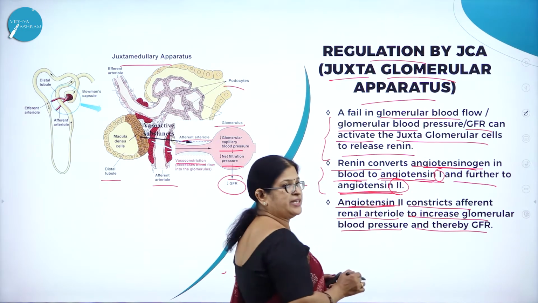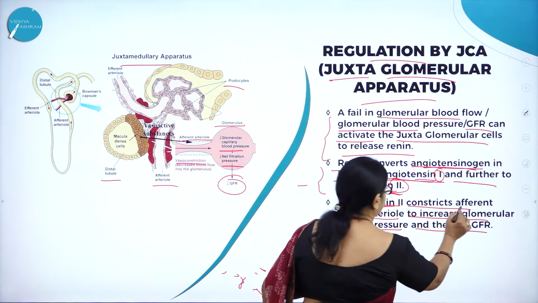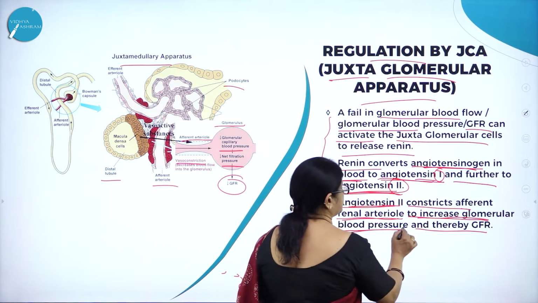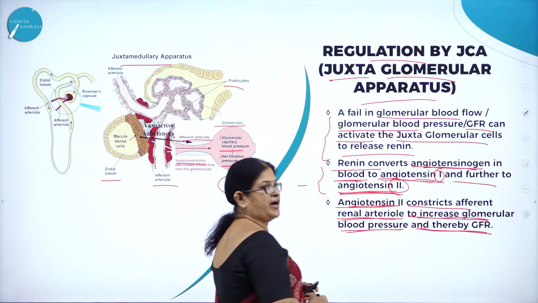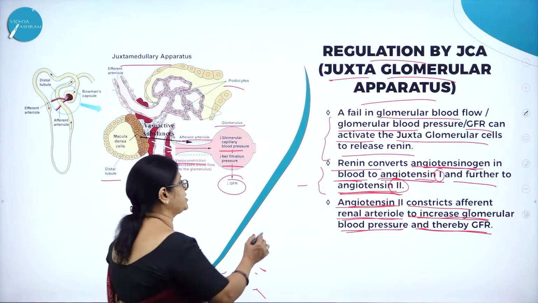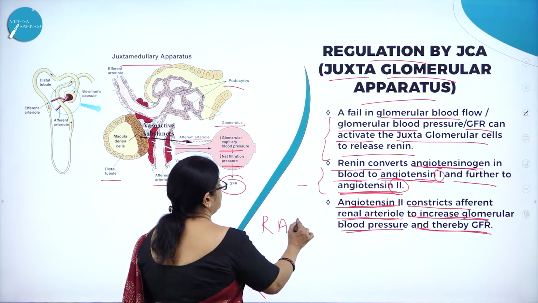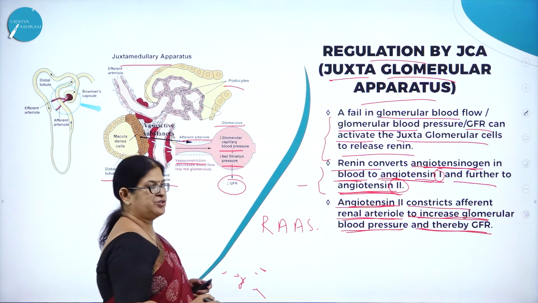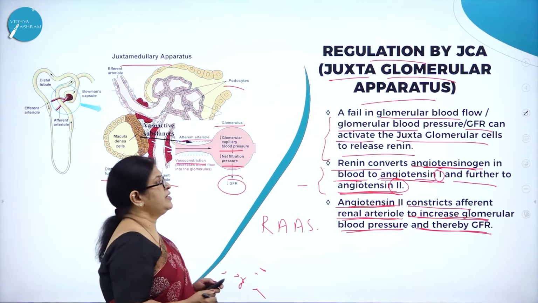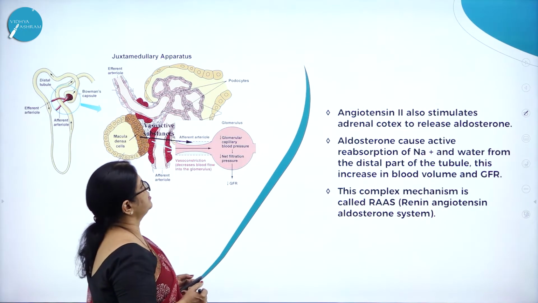This angiotensin 2 constricts the afferent renal arteriole to increase the glomerular blood pressure and thereby GFR. You can understand this mechanism, which is otherwise called RAS, the renin-angiotensin system. You'll understand this particular mechanism in the coming slide.